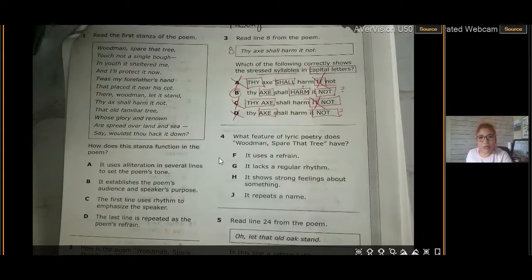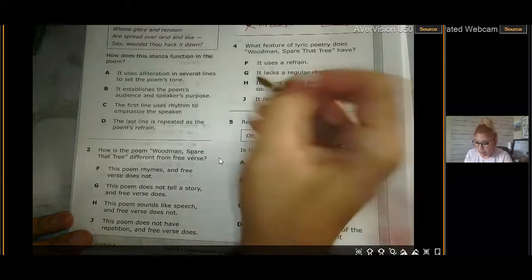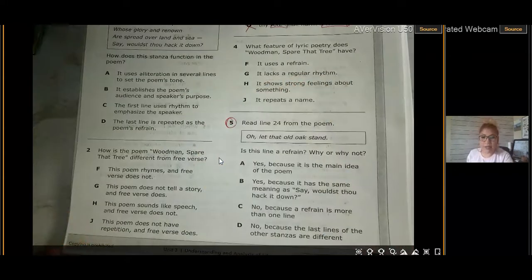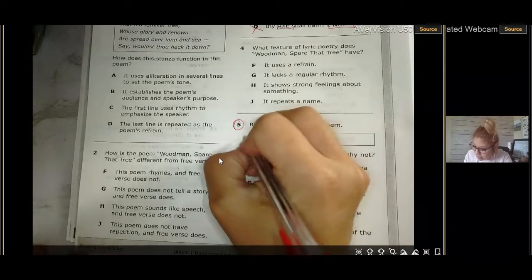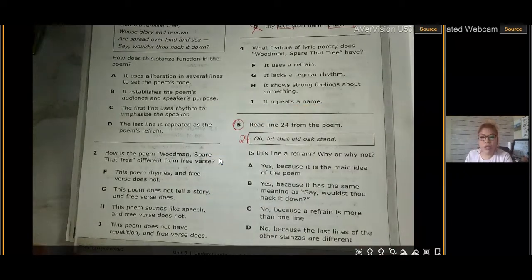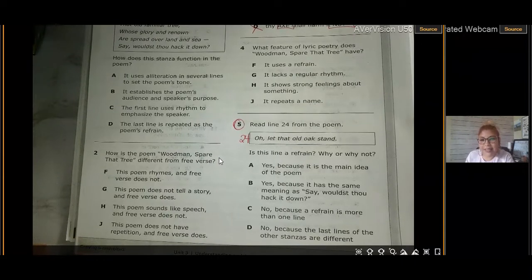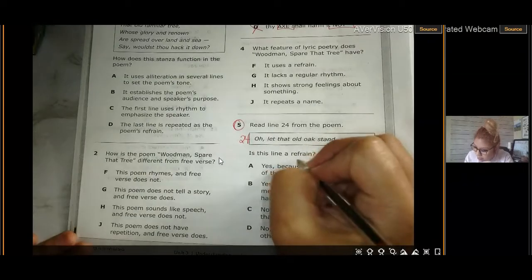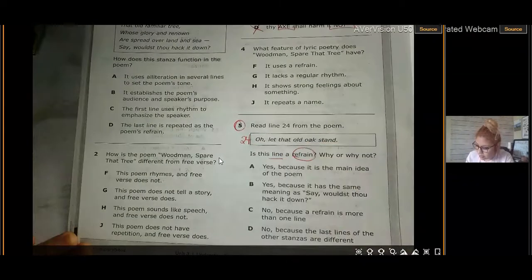Now, we did number 3 together. Let's do number 5 together. So circle it. It says, read line 24 from the poem. So they gave me line 24. "Oh, let that oak stand." In this line, a refrain. Is this line a refrain? Why or why not? So they want to know if this line is a refrain.